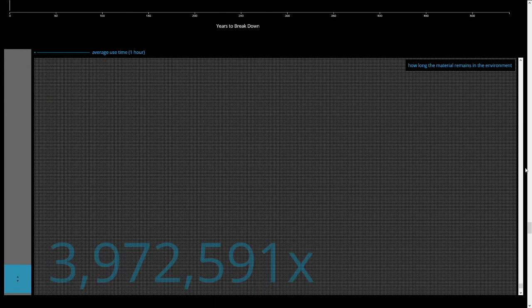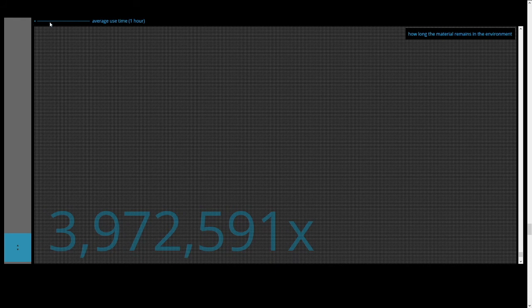To show how the time of use, about an hour, compares to the time to break down, we show the average use time here, and all of these other dots are the time it takes to break down. Millions of times longer. Is this really worth just one bottle of water?